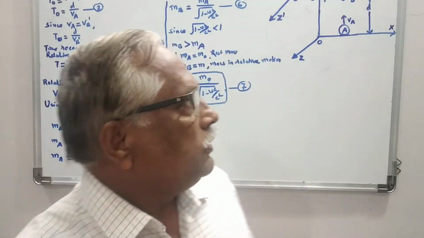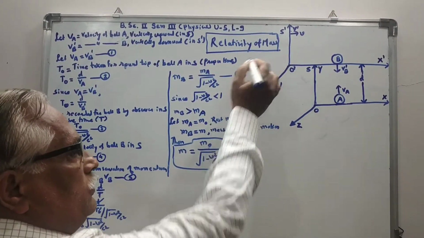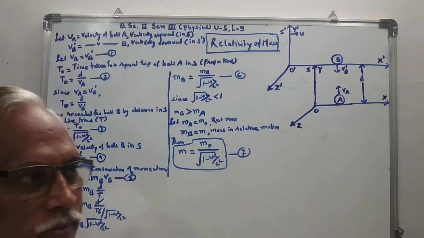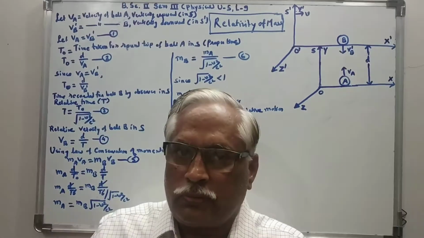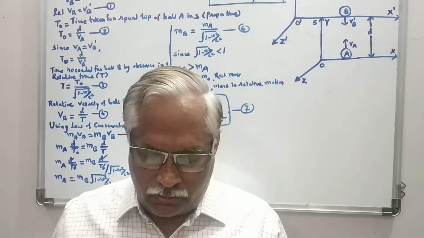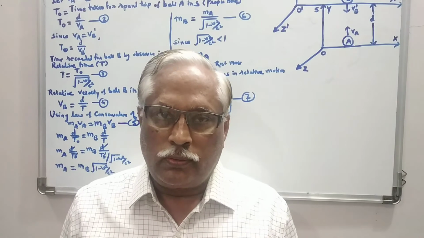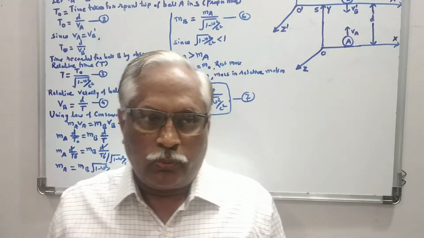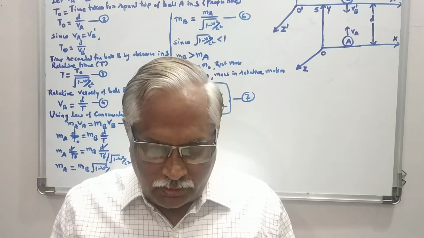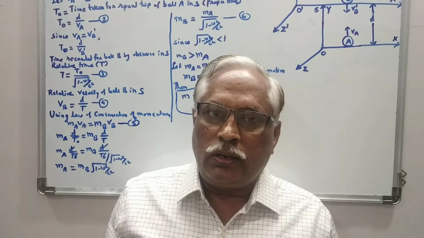In this lecture, we will study relativity of mass, that is, variation of mass with velocity. According to the special theory of relativity, the mass of the body does not remain absolute. The mass of the body is found to be more in a state of uniform motion relative to its mass at rest.